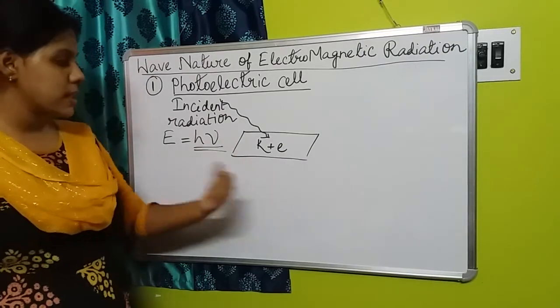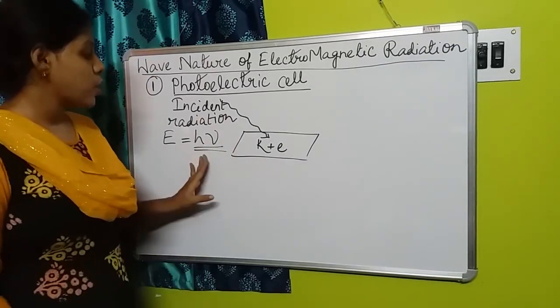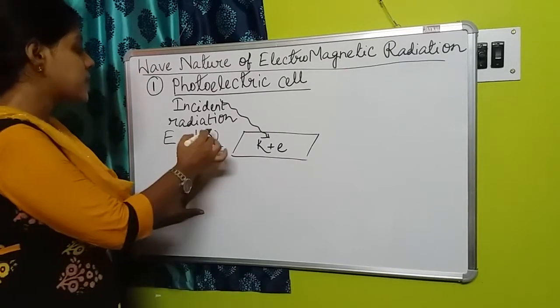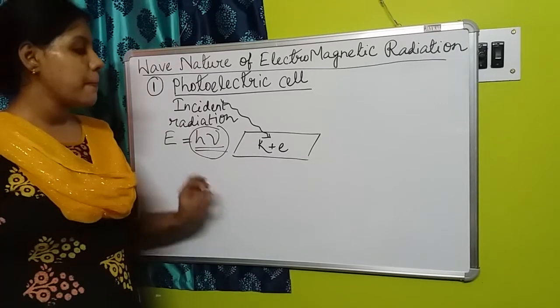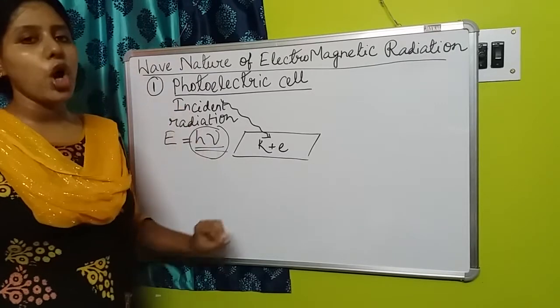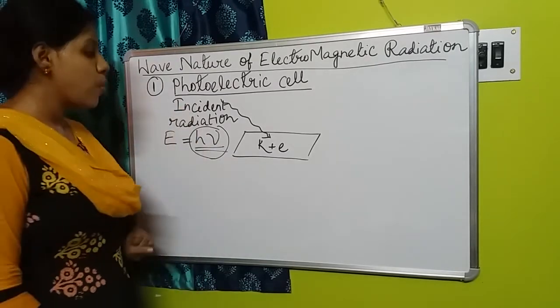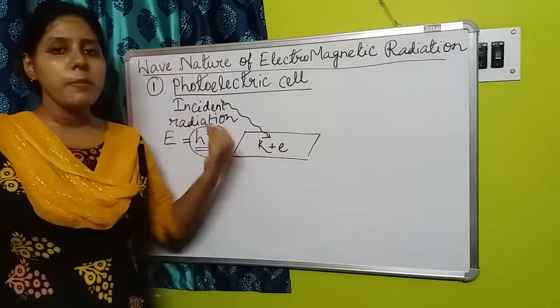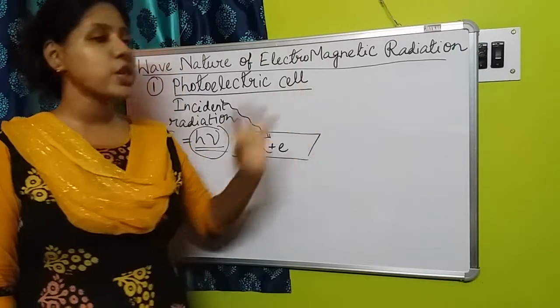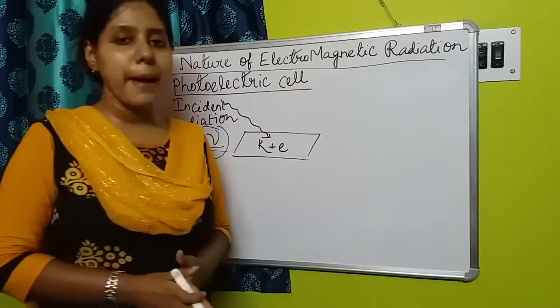That we will discuss in this part. Suppose this is the energy of the photon particle that is falling on the metallic surface. So now what will happen? One electron will be ejected from the surface of the metal. How would it happen?